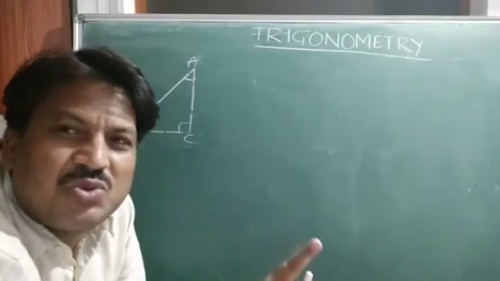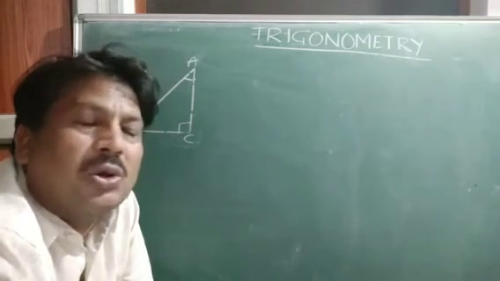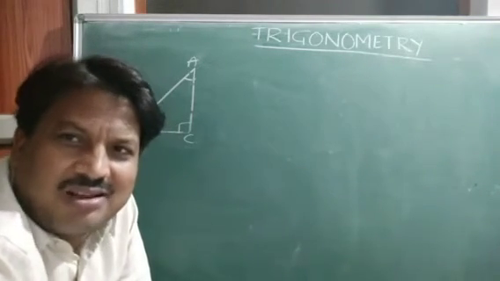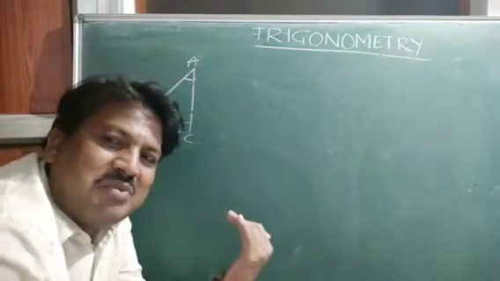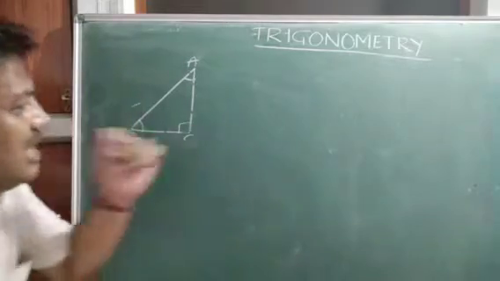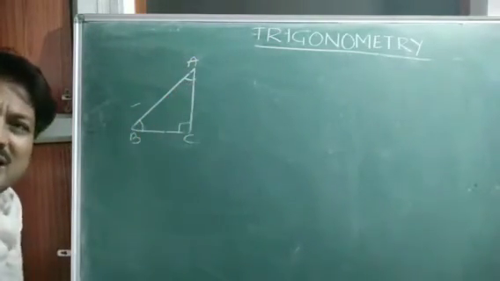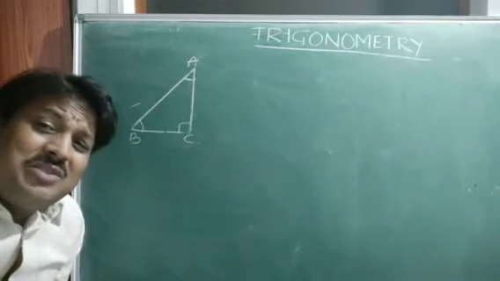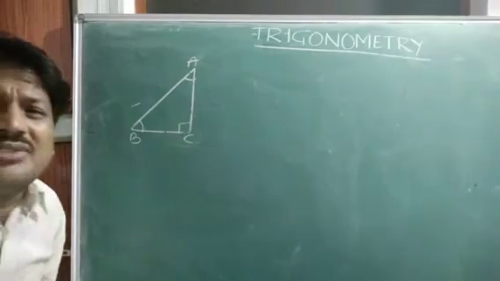When we compare the situation, you cannot say that the tree is present on the left side of the road. It depends on the observer. If the observer is moving from this side to that side, it might be the left side. If from that side to this side, it might be the right side. Similarly here also, we have to identify the sides. Then only we can go for trigonometric ratios. So let us identify the sides.